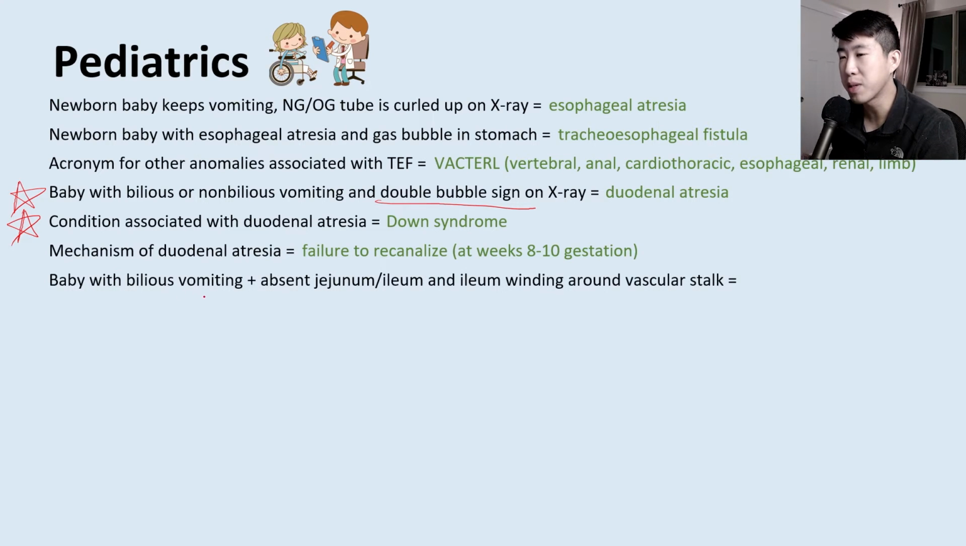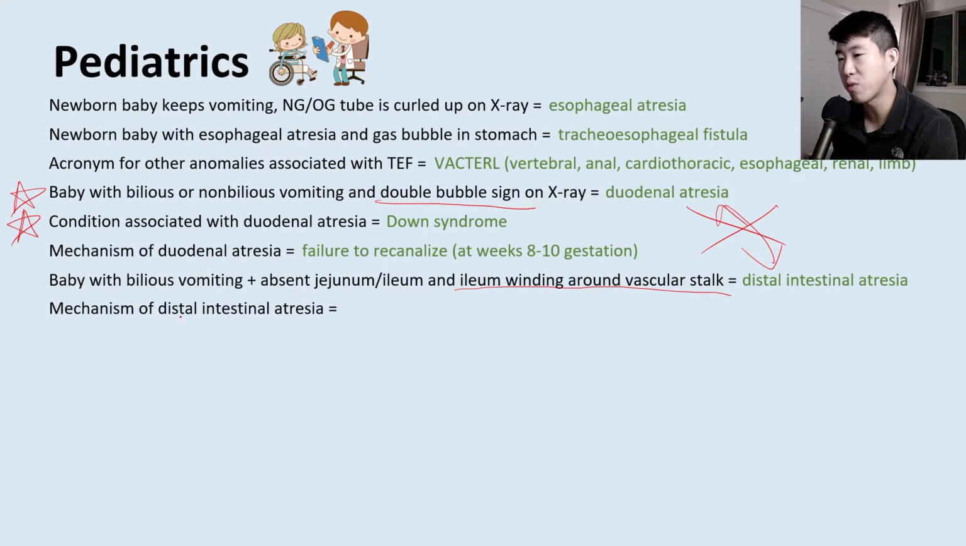Next, we have a baby with bilious vomiting, and they have an absent jejunum and ileum. And then there's this description of the ileum winding around the vascular stalk. And this is very memorable for me because it was one of the UWorld questions that I had. This is going to be describing distal intestinal atresia, not to be confused with duodenal atresia, okay? So these are different conditions. So the mechanism of distal intestinal atresia is going to be a vascular accident in utero. And this is really often going to be mothers who are hypertensive or they're doing cocaine when they're pregnant, things like that, which causes a vascular accident to happen while the baby's in the womb.